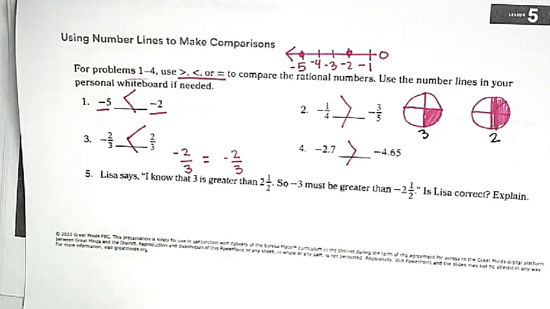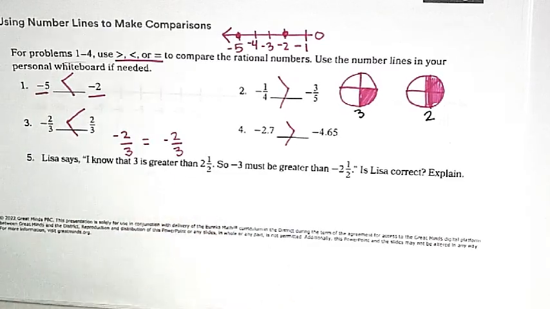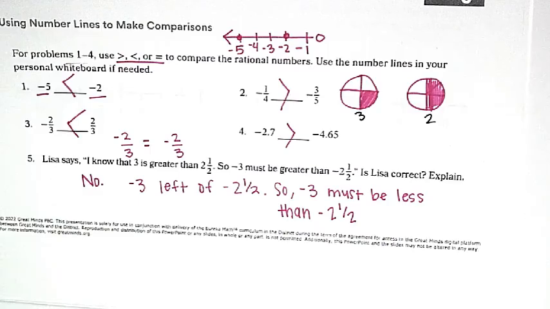Okay, everyone look at number 5. Lisa says, I know that 3 is greater than 2 1/2, so negative 3 must be greater than negative 2 1/2. Is this correct? Explain. Work this in your table groups. So take a minute and make sure that your answer looks like mine.